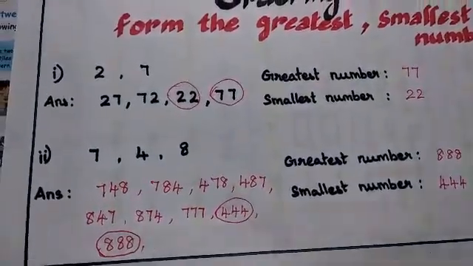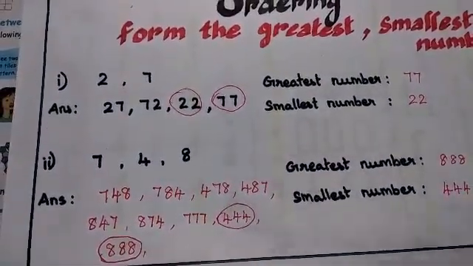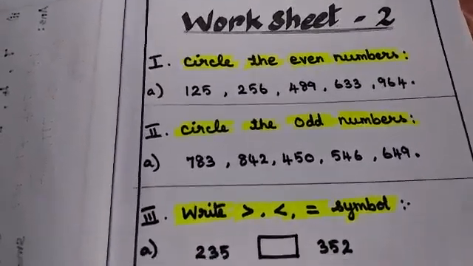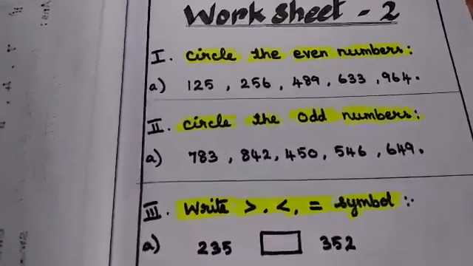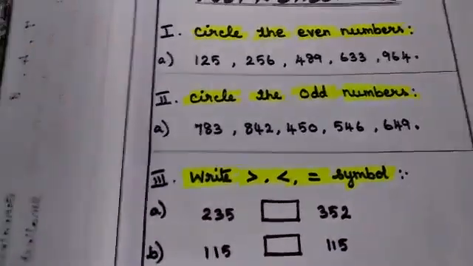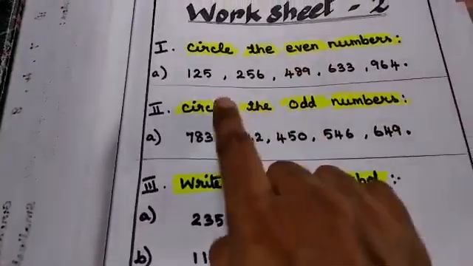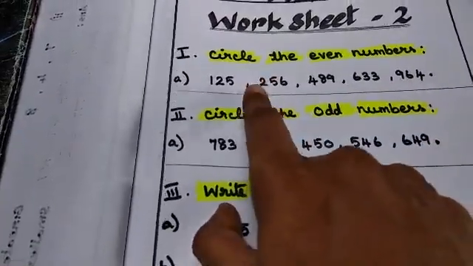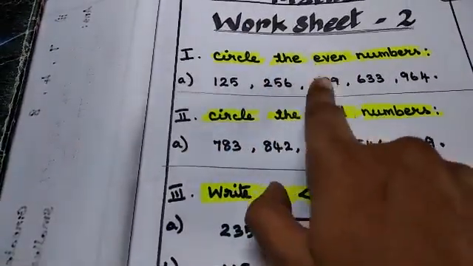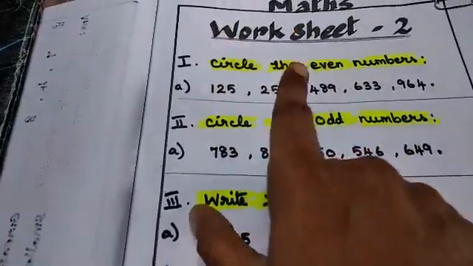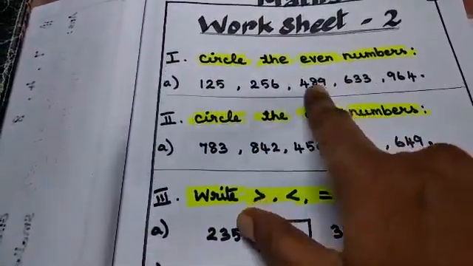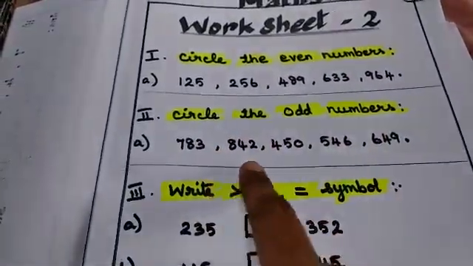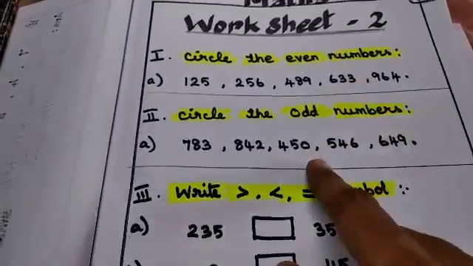Very good. I hope you all understood these topics, and now we'll move on to the worksheet. In this worksheet, I have given only one sum from each topic we learned today. Like even numbers, I have given only one number sequence here. So identify whichever is an even number and circle it. Check what an even number is in the video, and circle the even numbers here. Next is circle the odd numbers. Check with the odd numbers and circle the odd numbers here.